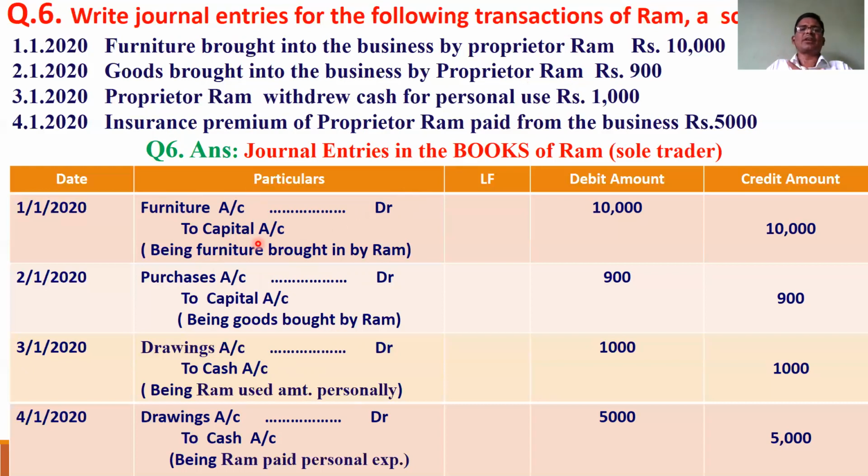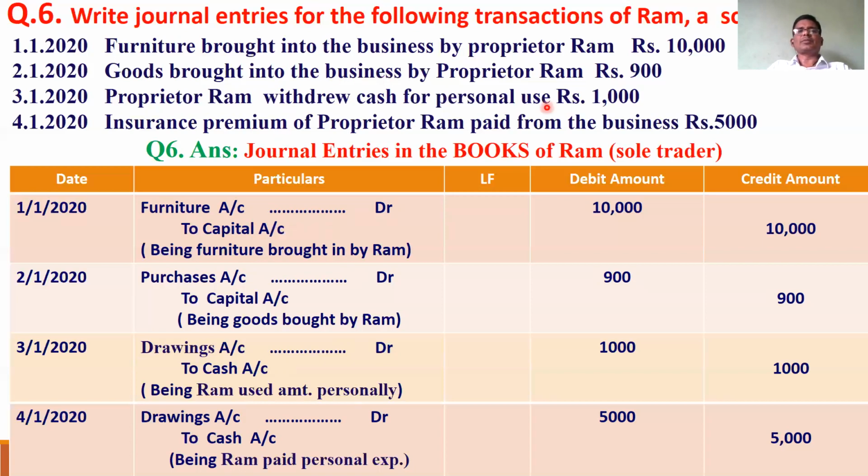Sometimes you may write Ram capital account. That is why capital account is a personal account. So furniture coming in is debited, and the giver Ram capital account is credited, being furniture brought in.